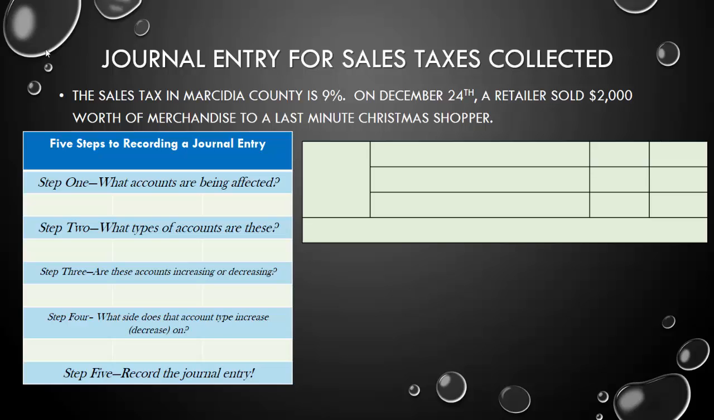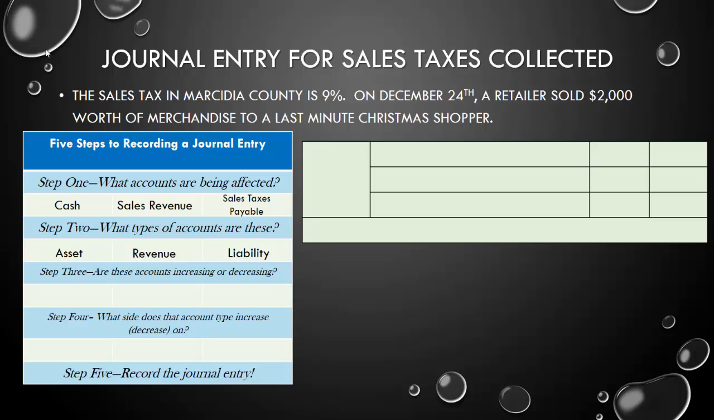Well, what accounts are going to be affected in this journal entry? There's going to be cash. We're collecting money from the shopper. There's going to be sales revenue. We're selling items to this last-minute Christmas shopper. And we're also collecting sales tax from this shopper, which we're going to hold in that account that we are liable to pay to the government later on. So we're going to call it sales tax payable. It's our liability. We have an asset account, a revenue account, and a liability account.